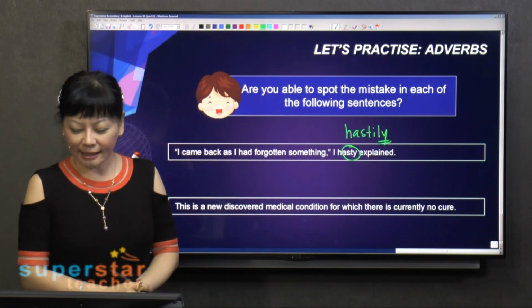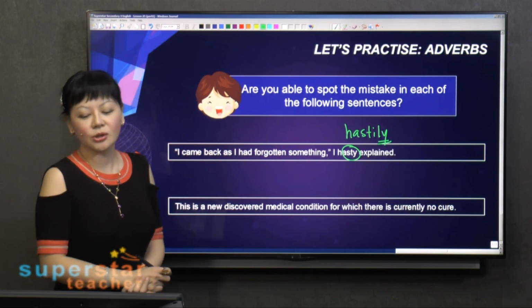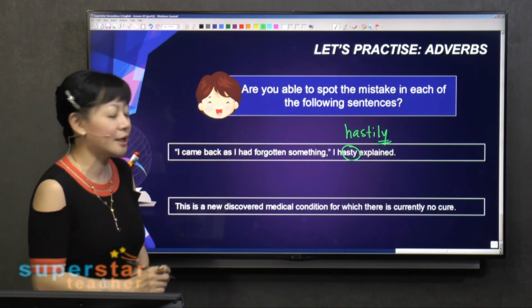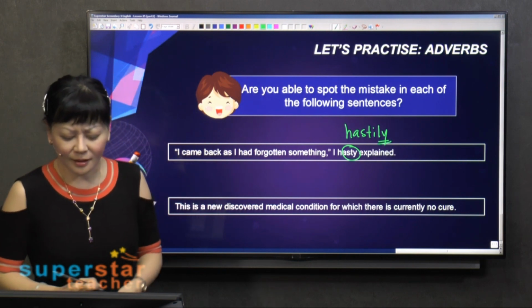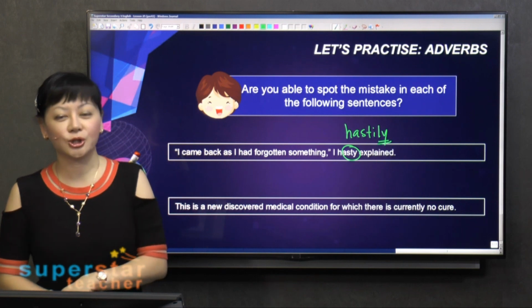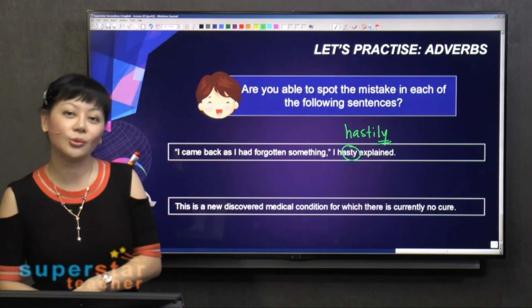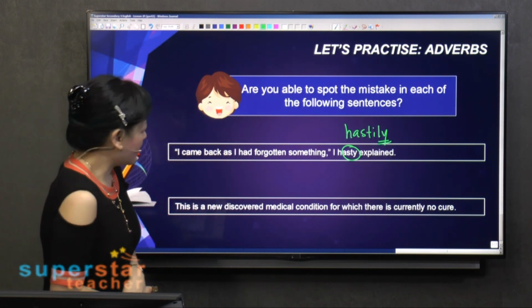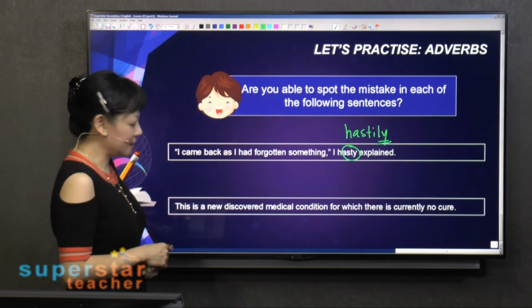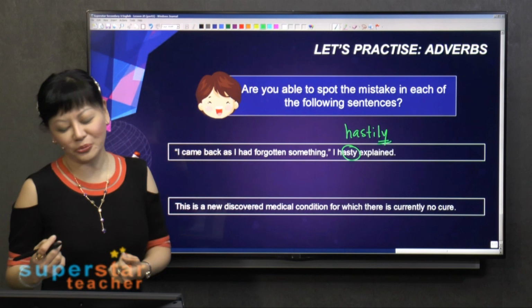And let's look at the second sentence. This is a new discovered medical condition for which there is currently no cure. Whereabouts is the error here? Do you see that the word new is wrong?